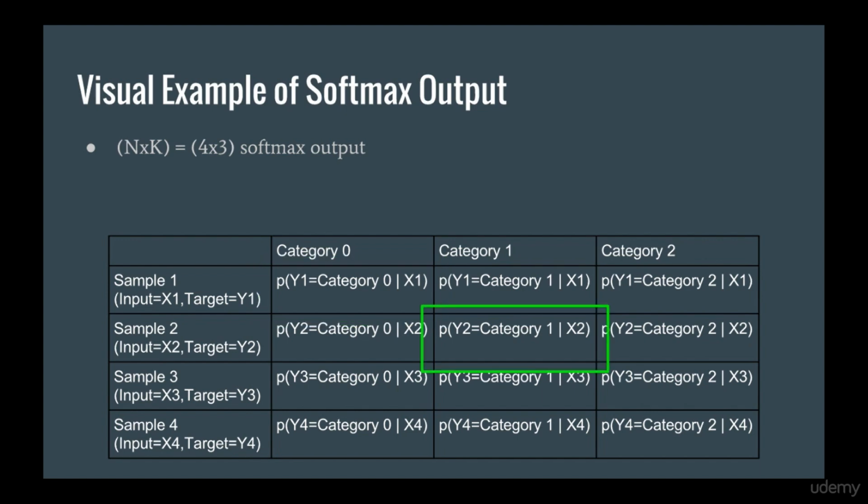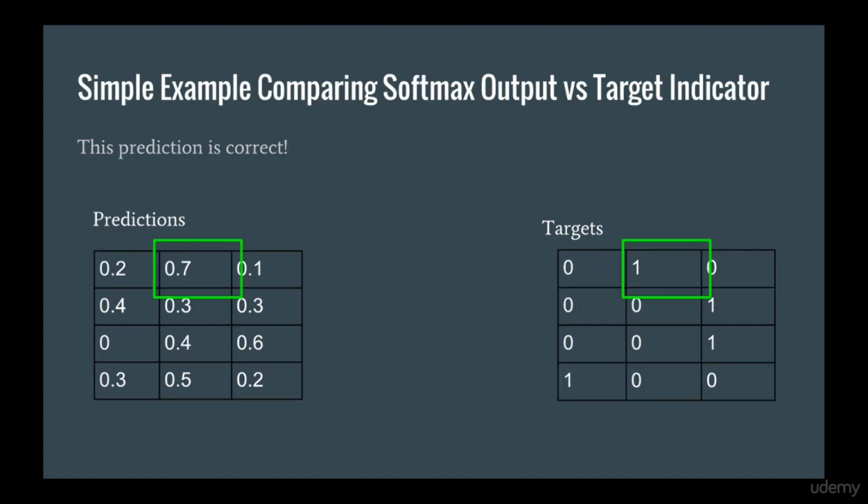This entry represents the probability that y2 belongs to category 1 given x2. Let's do a simple example to determine whether or not a set of predictions matches the targets. On the left, we have a matrix of probabilities which represent predictions. Notice how every row adds up to 1. On the right, we have the targets. Technically speaking, every row adds up to 1 here too because they are also probabilities.